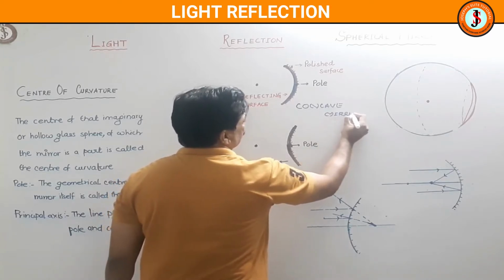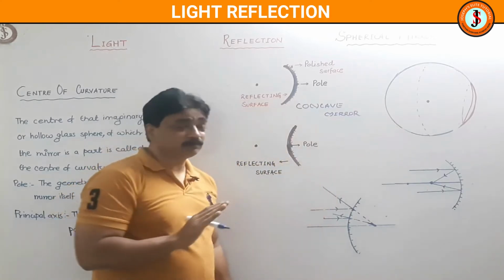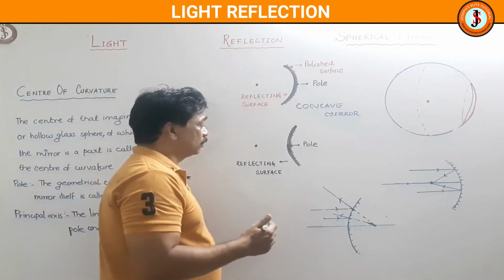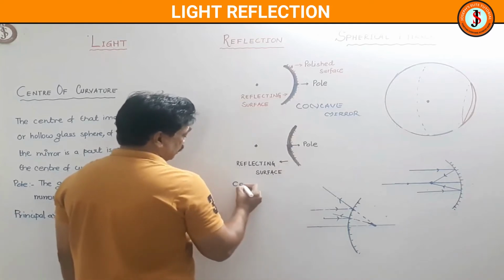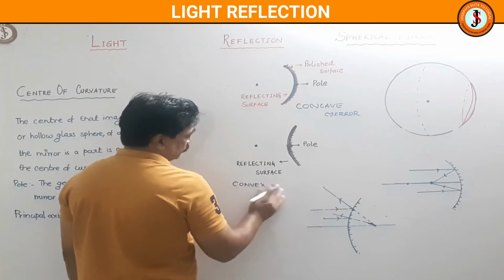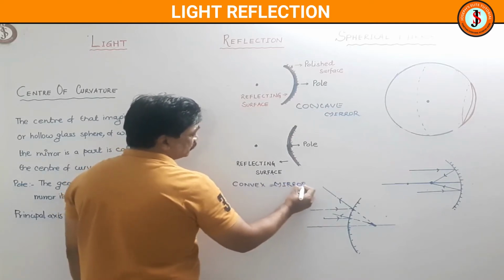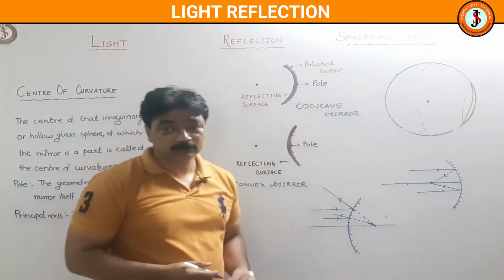And if I do the reverse, that means I make the bulging part the reflecting surface and the other part becomes the polished surface, then it becomes a convex mirror. If I pick up a convex mirror, I can imagine that it will complete a ball, isn't it?